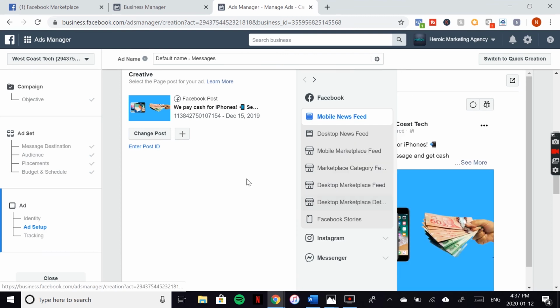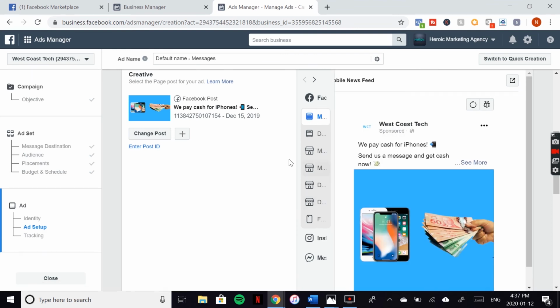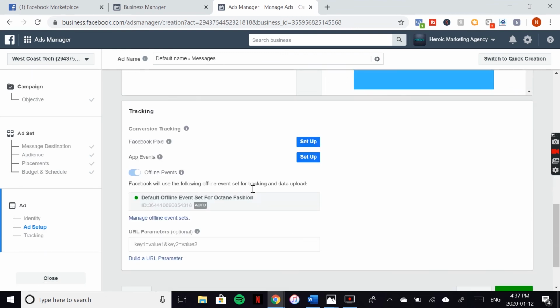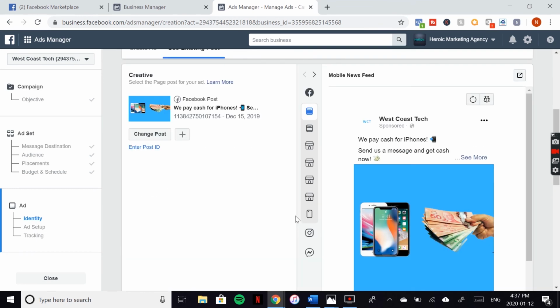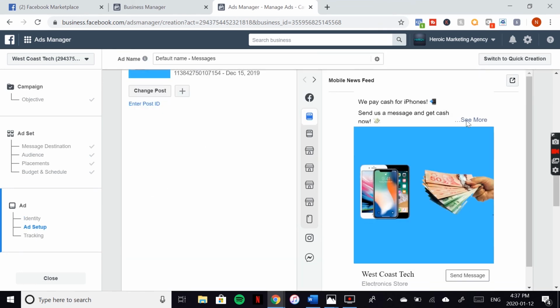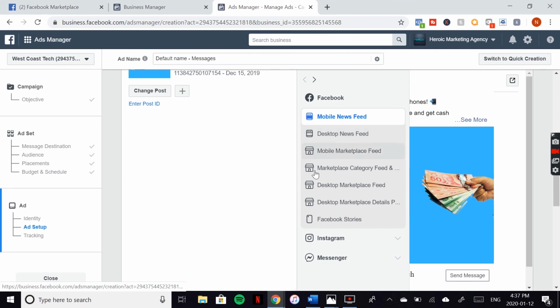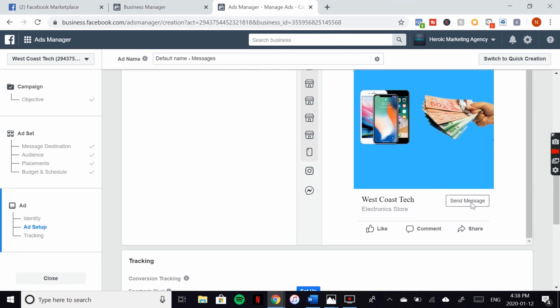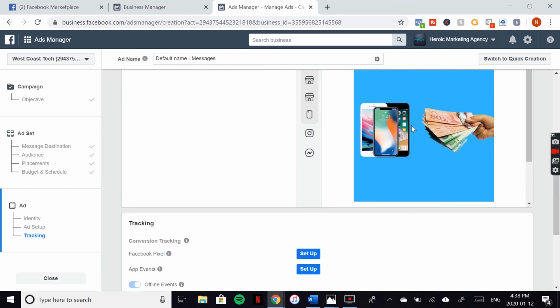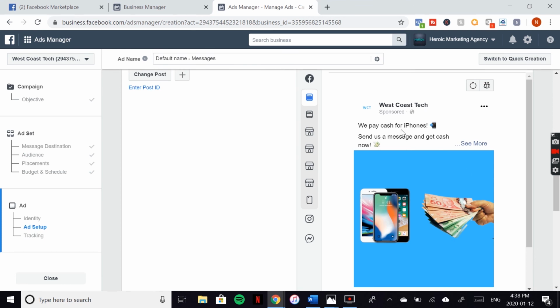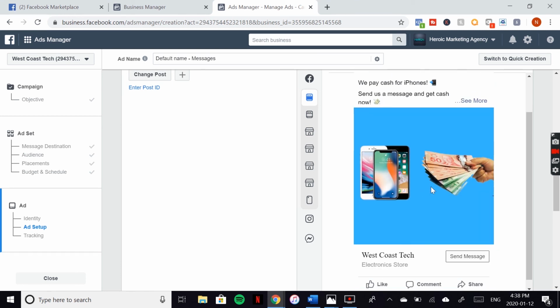So as you can see here, I'm just going to break this down for you so this can be understood. Yeah, so let's see, desktop, mobile, Instagram, yeah, so this is what the ad's gonna look like. Like I said, it's super easy. We pay cash for phones, send us a message, and get cash now. That's pretty much all this one says. And it has one of the pictures that I created in Canva. It's not the same one that I used. When you're doing paid ads, you're gonna want a little bit more professional looking pictures.